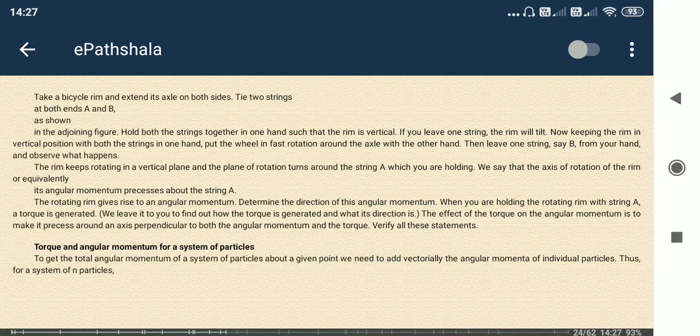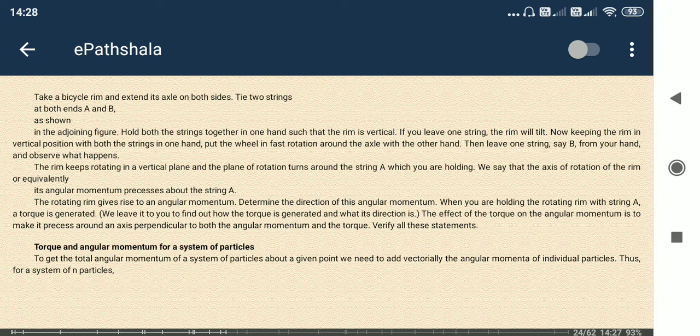So we need to remember the similarity between translational and rotational motion. In translational motion, it is the displacement, but in rotational motion, it is the angle it is making.